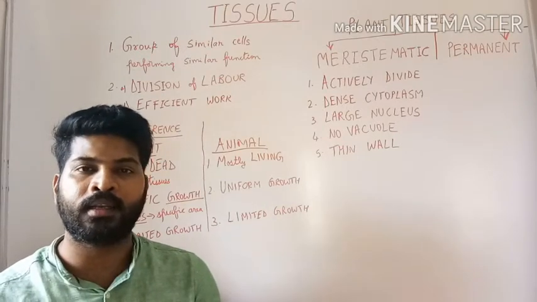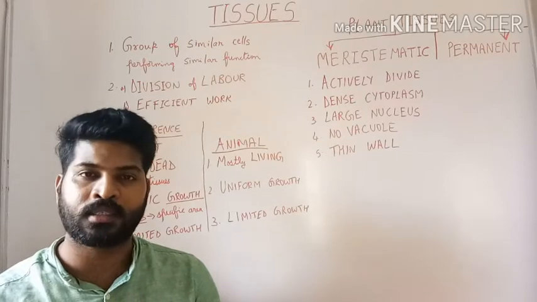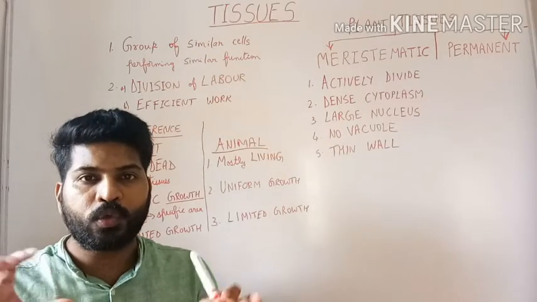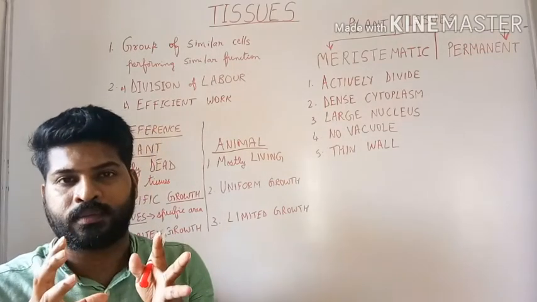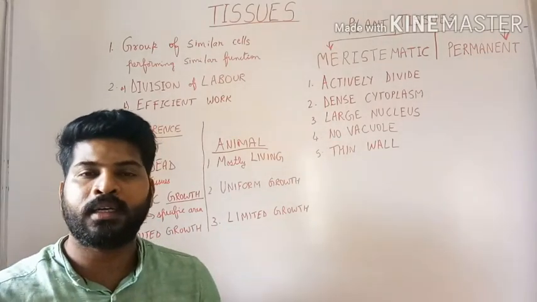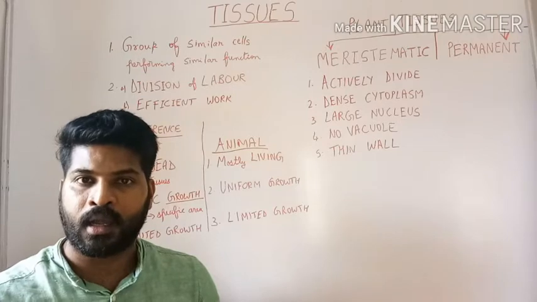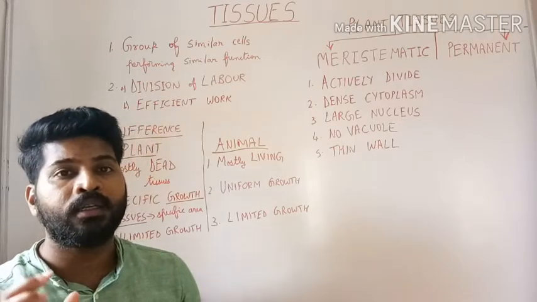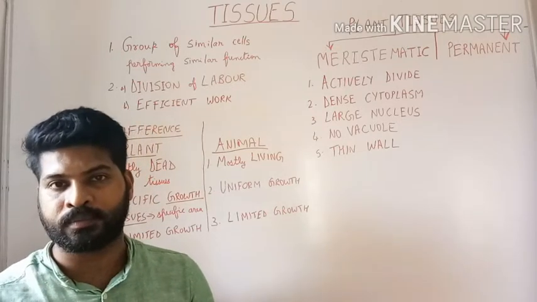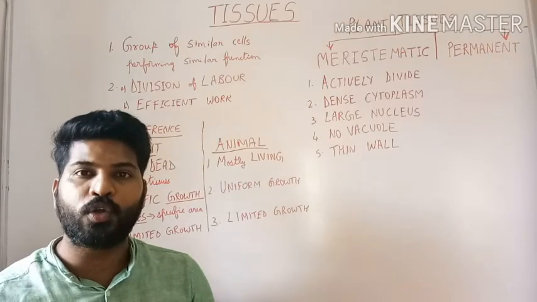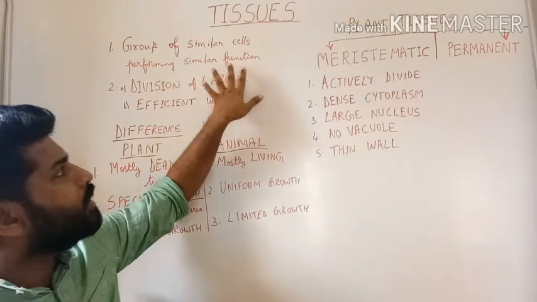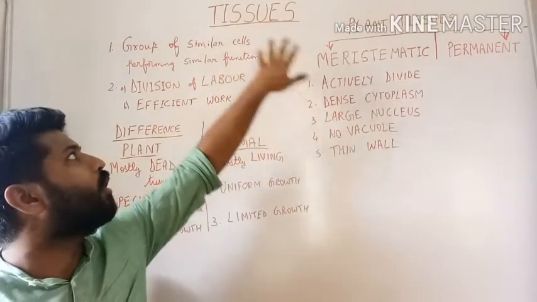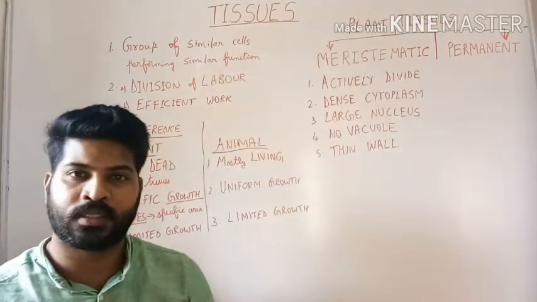As you have studied in your lower classes, when a group of cells come together, they acquire a similar structure and they perform the same function. Such groups of similar cells performing similar functions are called tissues.